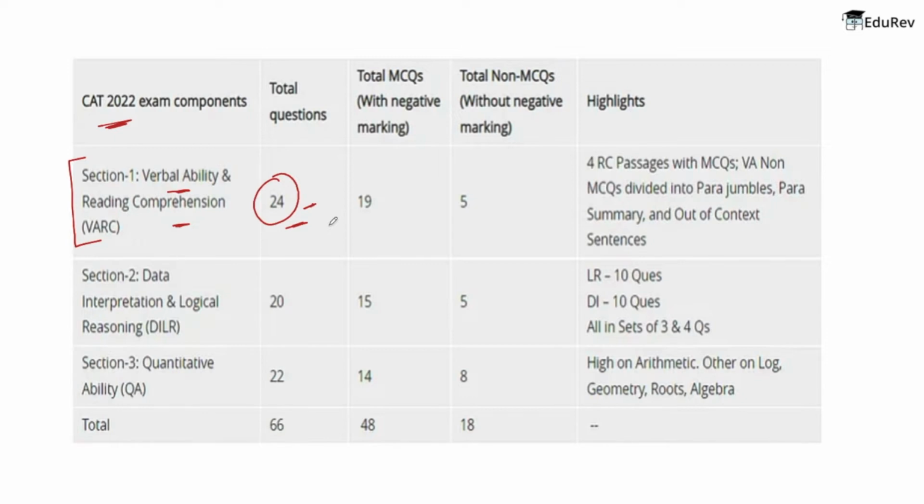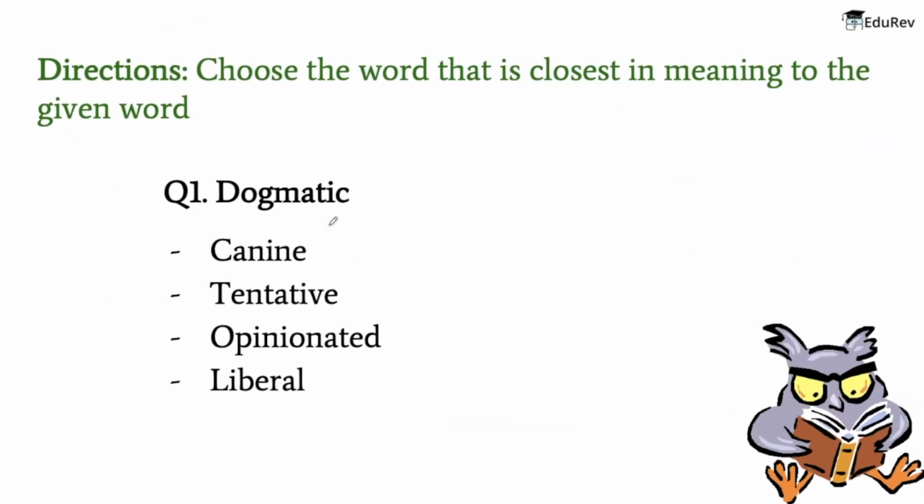Now let's do a few questions to understand exactly what type of words we need to focus on, or maybe a few words which you can practice on your own to make your vocabulary a bit stronger. I would also suggest you make a dictionary of your own in which you write the words whose meaning you feel you should know, and fill that dictionary side by side, because it will help strengthen your vocabulary in the long run. So let's get started with the first question.